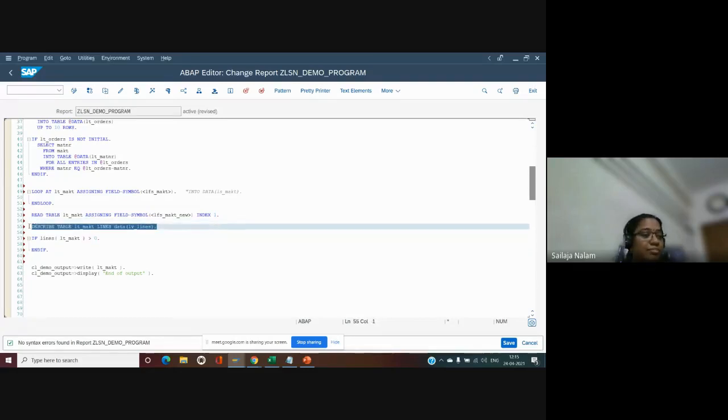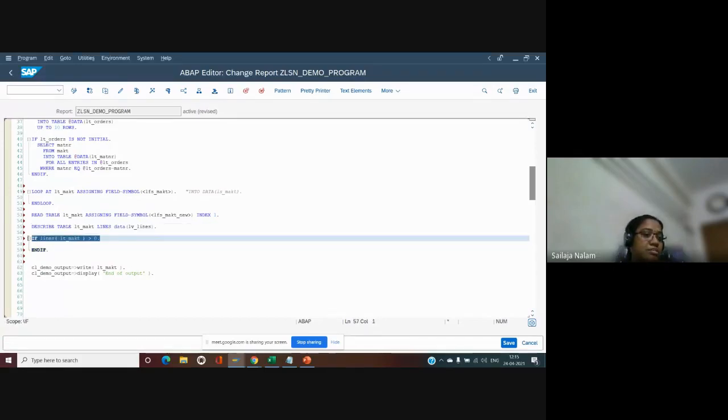Why do we have this describe table, internal table lines and so on? Once again, we can directly make use of this to know whether there are entries in the table or not.